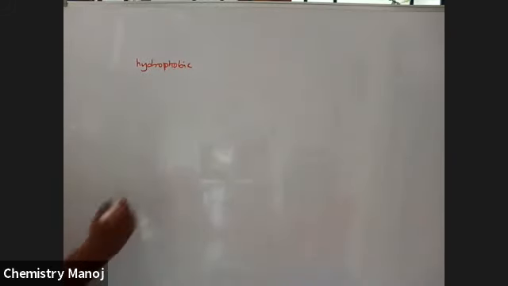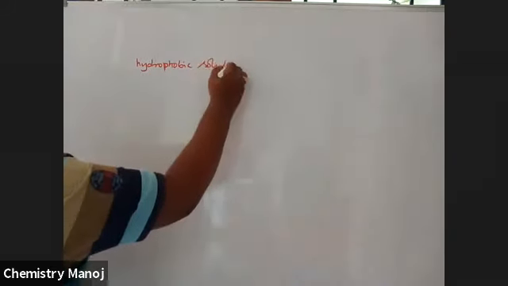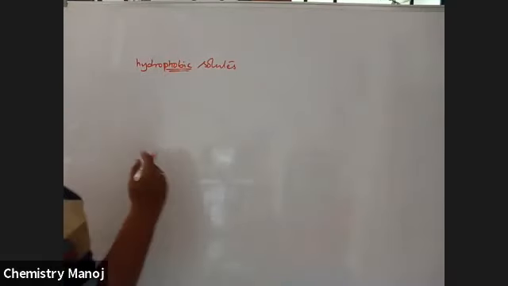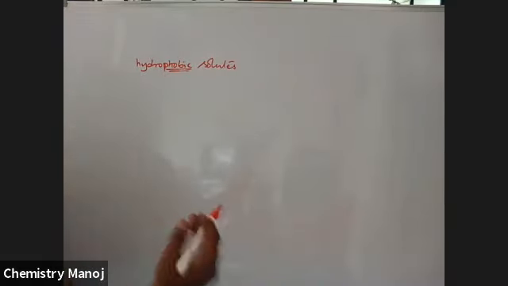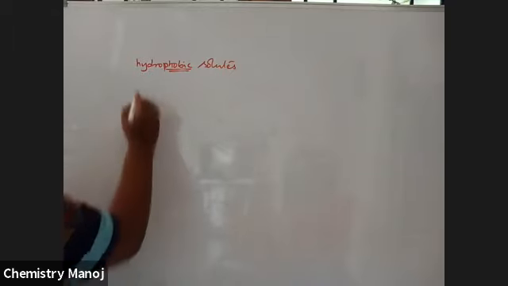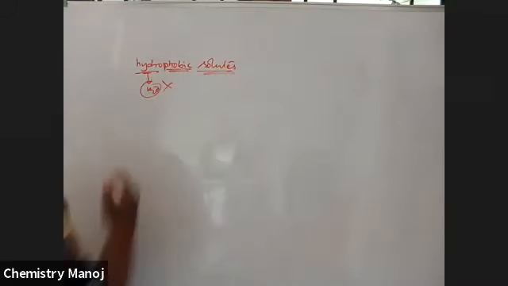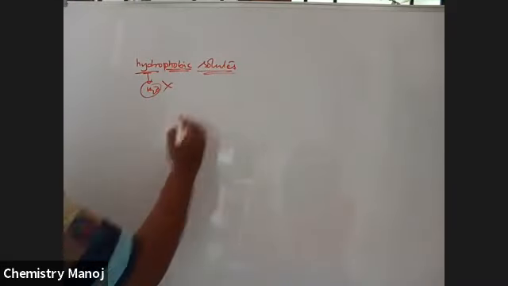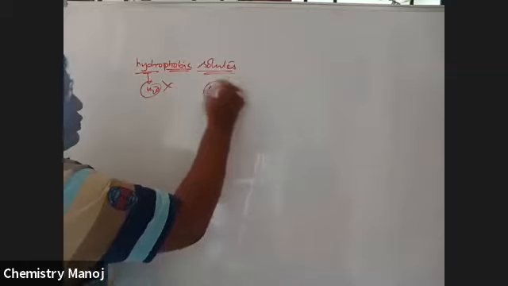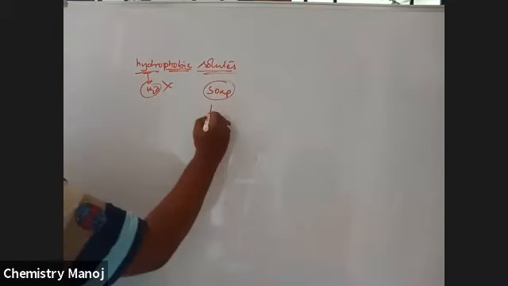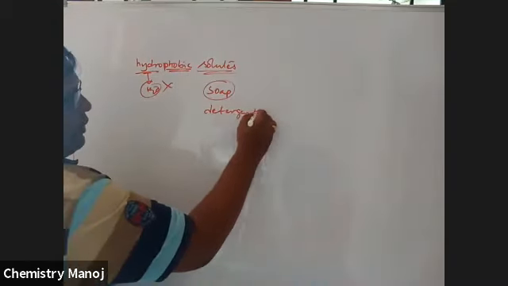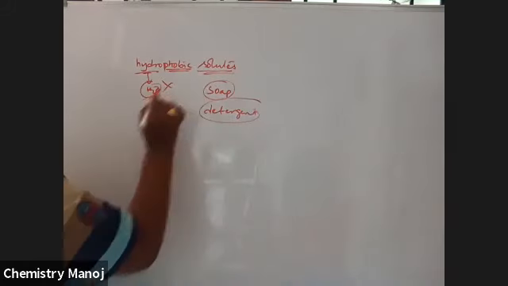Next point, note point. Hydrophobic solutes. Phobic means phobia, not liking, not attracting. Hydro means water. Water is not attracting solutes like soap, detergent. These are not attracted by water.